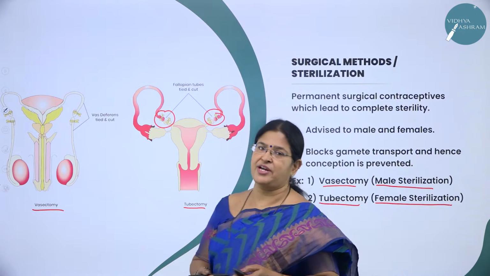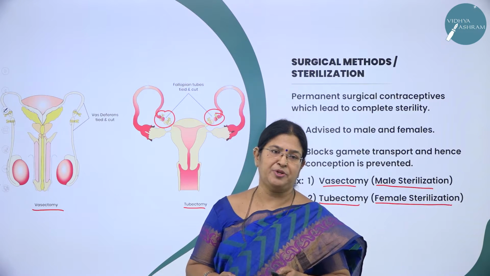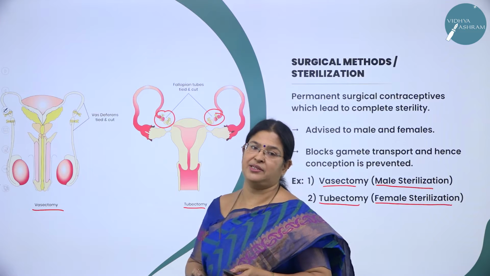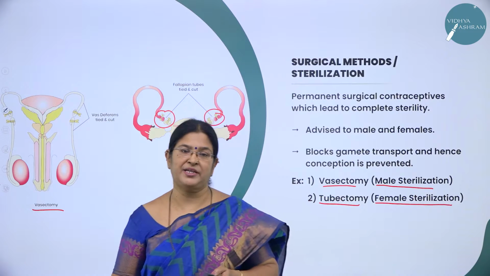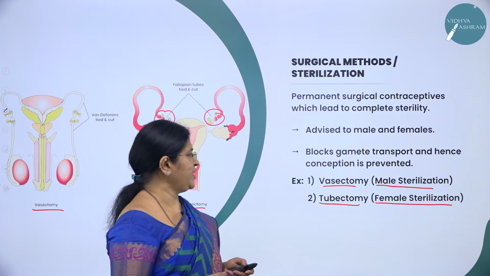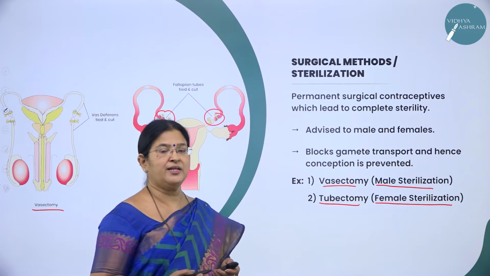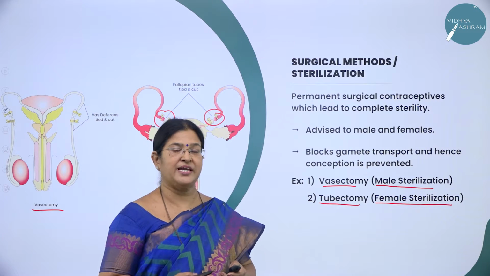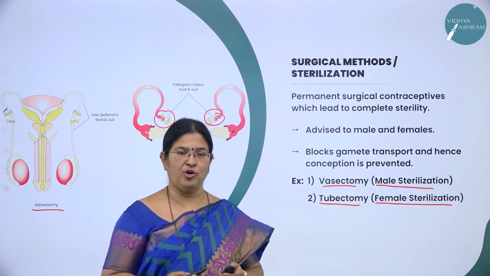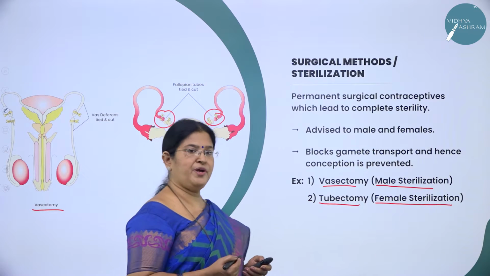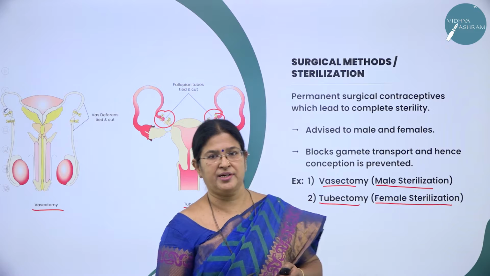So that is the reason why we need to go for this contraceptive methods, and this is the permanent method which is implemented both by the male and the female, by the male through vasectomy and by the female through tubectomy. So you can say that both the methods guarantee that you can avoid unwanted pregnancy. I hope you have understood these two very important surgical methods.